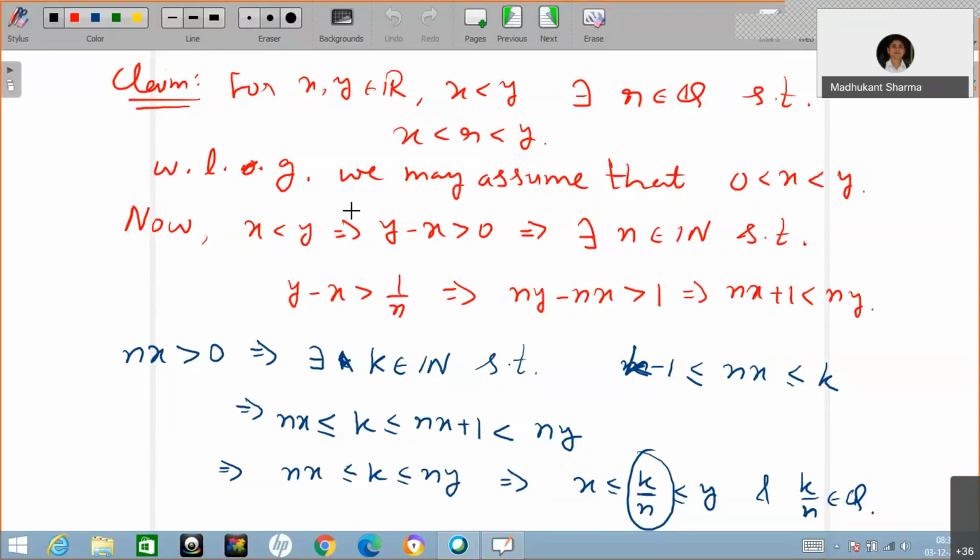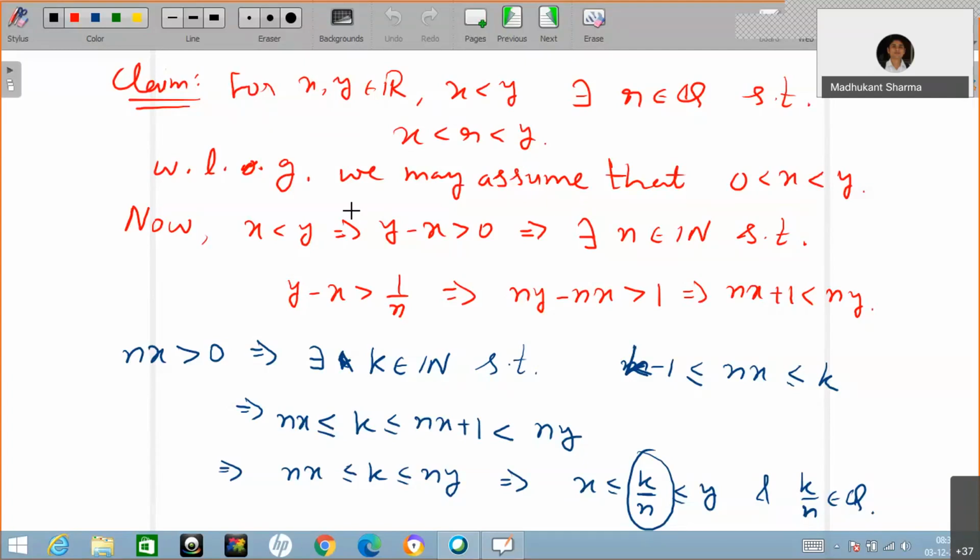And then we also have an application of the Archimedean property, which gives you the density theorem, which tells you that between any two real numbers there is always an irrational number.